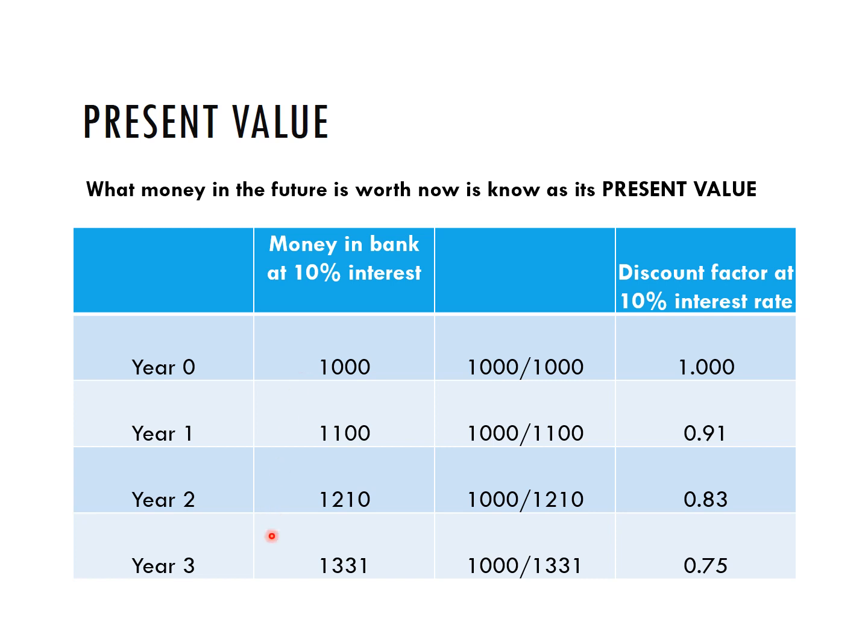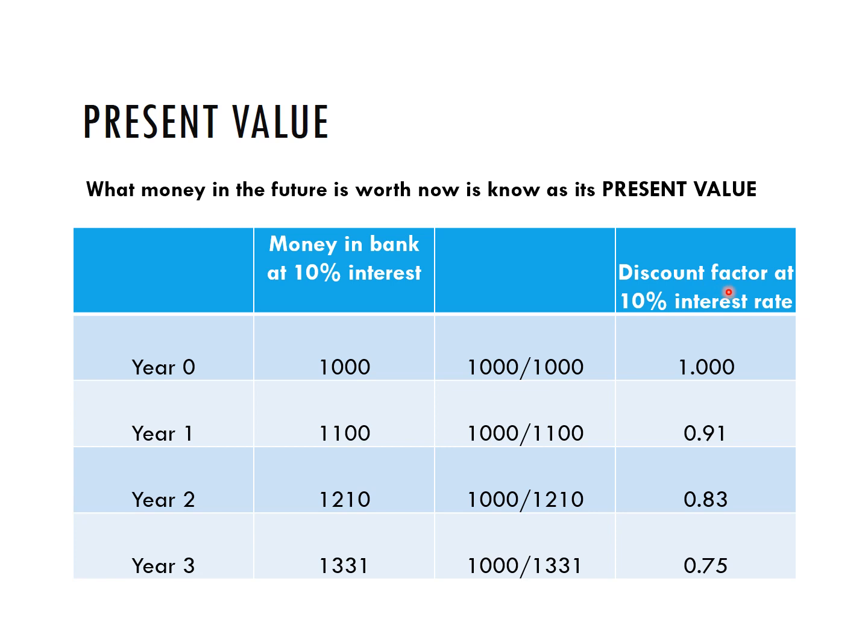Now, what we're interested in doing with future cash flows from our investment projects is seeing, right, well, if that's what's occurring in the future, what is it worth right now? So if I'm going to convert 1,331 to 1,000, what would I need to multiply it by? Well, if I look at this column over here, it tells me the number by which I need to multiply my future value to get my present value. And we call that a discount factor.